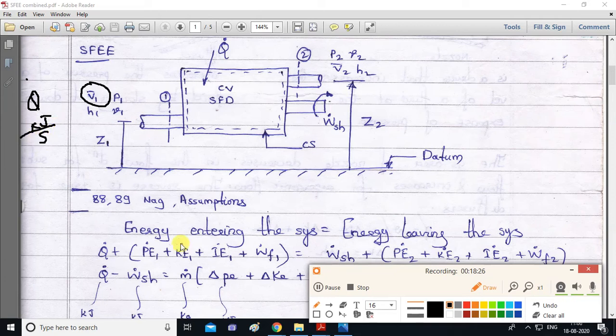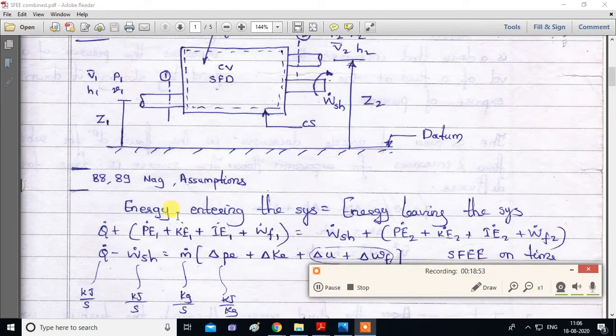Or whenever there is potential energy dot, that unit will be kilojoule per second. When there will be only capital Q, unit will be kilojoule. This we have already discussed. And when there will be small q, what will be unit? Kilojoule per kg. Mention this somewhere. Kilojoule per kg. Okay, I'll clear this part now.